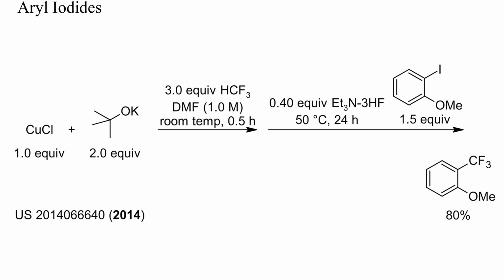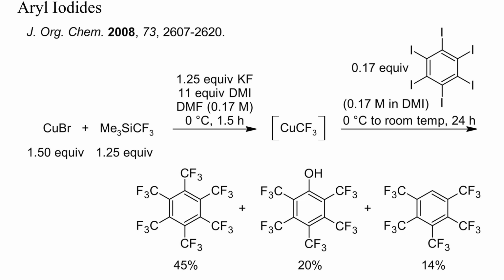high yield of trifluoromethylarene. In this example, trifluoromethylcopper was generated from copper bromide and a trifluoromethylsilane. Addition of hexaiodobenzene then gave a mixture of mainly 3 products: hexatrifluoromethylbenzene, a phenol, and a reduced product. The phenol was probably formed by aromatic nucleophilic substitution with the solvent, followed by hydrolysis, and the reduced product by nucleophilic attack of trifluoromethylcopper or any other nucleophile at iodine. Polyhalogenated arenes are quite acidic and their anions therefore good leaving groups.